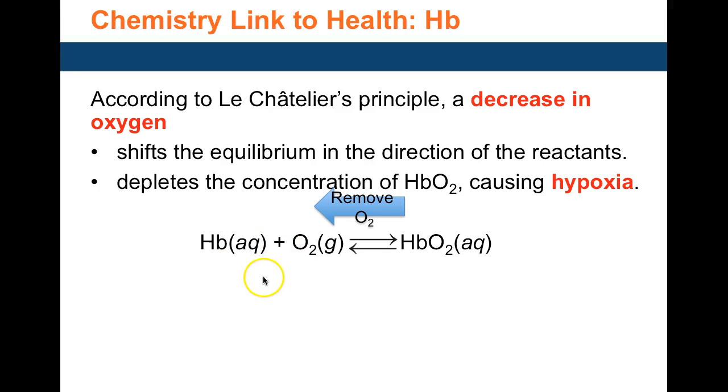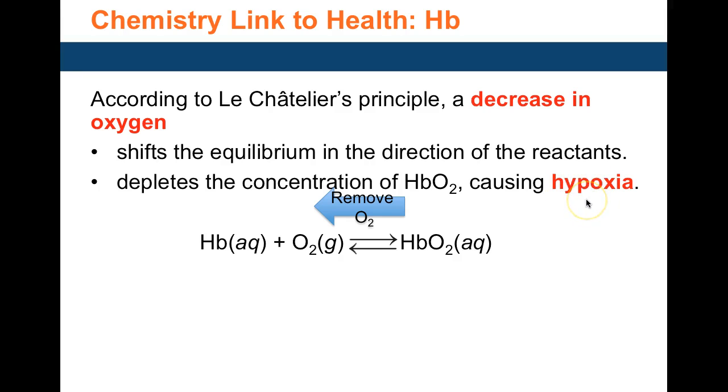So a decrease in oxygen would mean that the reverse reaction would occur. If more of the HbO2 breaks down, there's less HbO2 available to take oxygen to the cells, and that causes dizziness and all the symptoms associated with hypoxia.